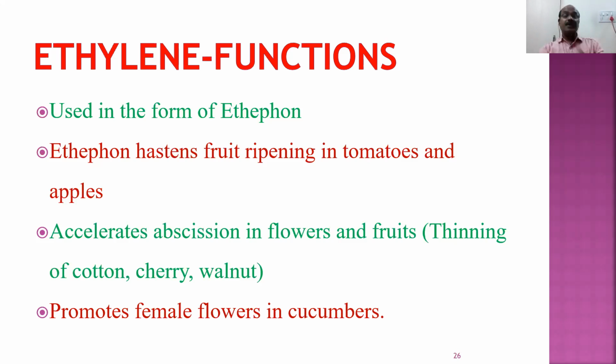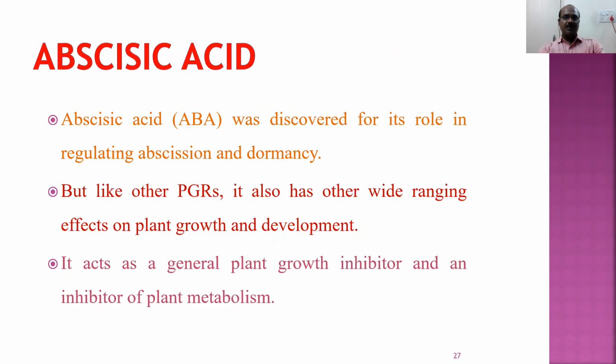In cucumbers, male and female flowers are separately present. More female flowers, you will have more fruits. The farmer wants more fruits, not more flowers. So by spraying ethylene, we can have more female flowers.